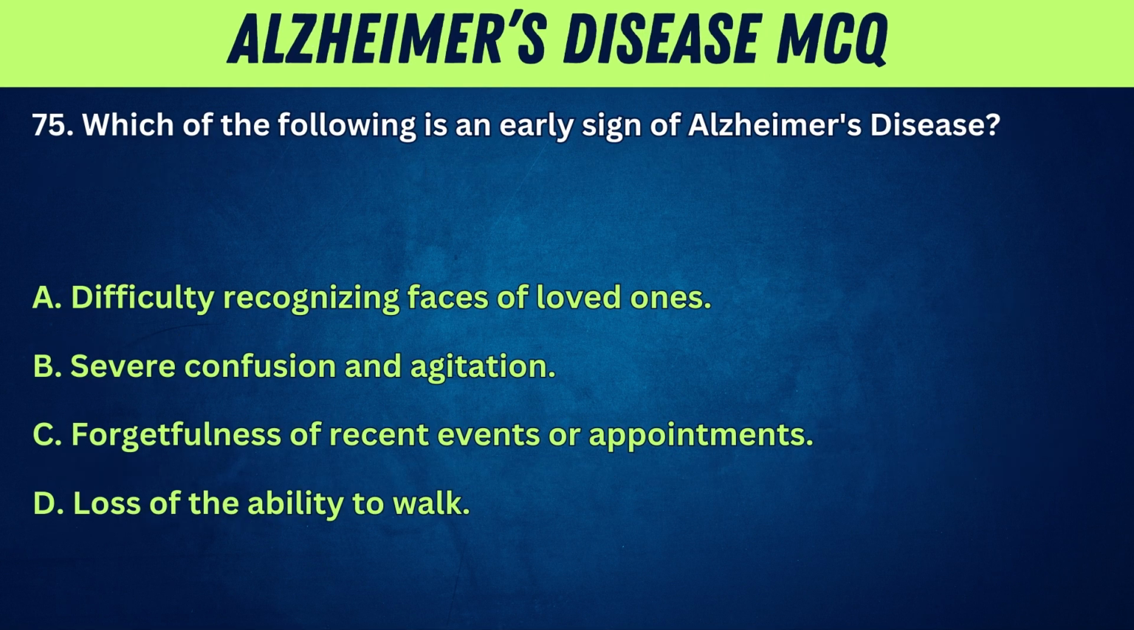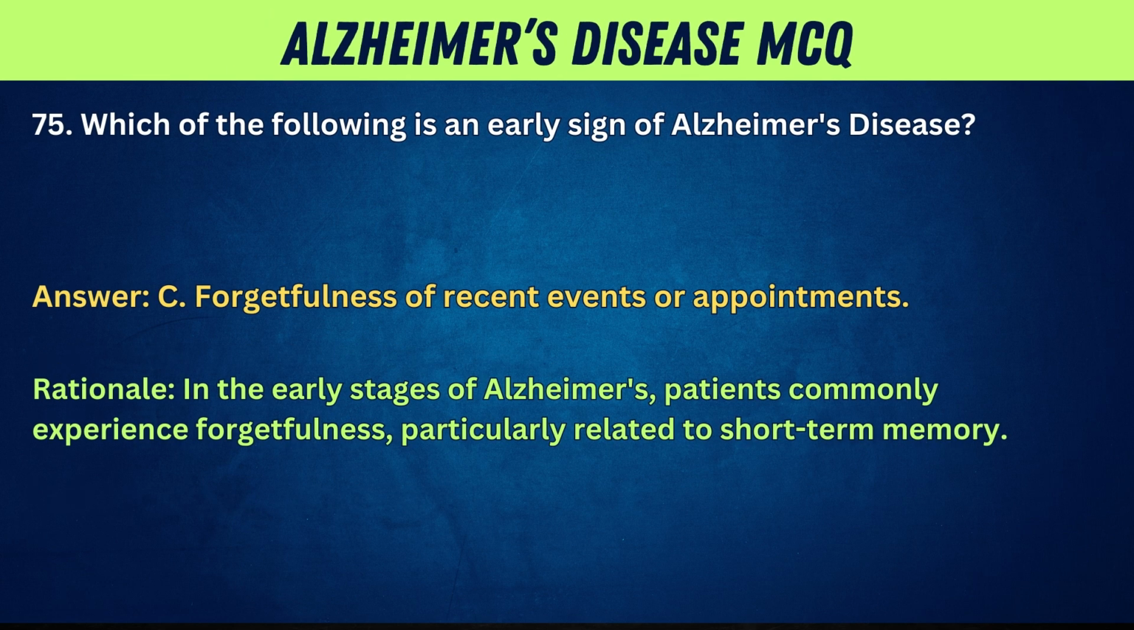75. Which of the following is an early sign of Alzheimer's disease? A. Difficulty recognizing faces of loved ones. B. Severe confusion and agitation. C. Forgetfulness of recent events or appointments. D. Loss of the ability to walk. Answer: C. Forgetfulness of recent events or appointments. Rationale: in the early stages of Alzheimer's, patients commonly experience forgetfulness, particularly related to short-term memory.